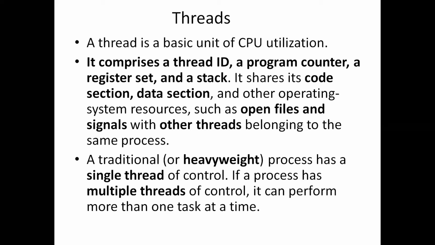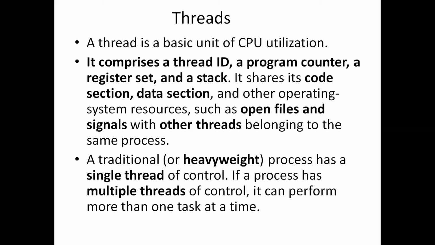And it shares its code section and data section. The data section and code section will be shared by the thread here. And other operating system resources like open files and signals are shared with other threads belonging to the same process. It will be sharing the resources.